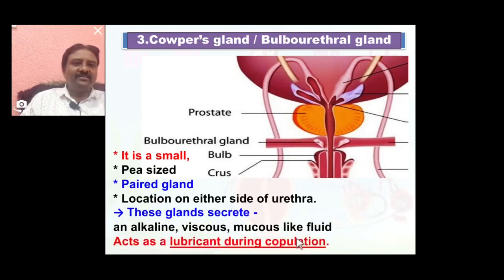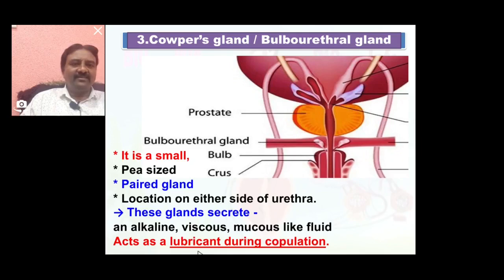This viscous mucus fluid acts as a lubricant during copulation. Copulation means intercourse. At the time of intercourse, Cowper's or bulbourethral gland secretes this mucus fluid. The viscous fluid is essential for lubrication of the copulation process, so that intercourse is done easily. This is its most important function.